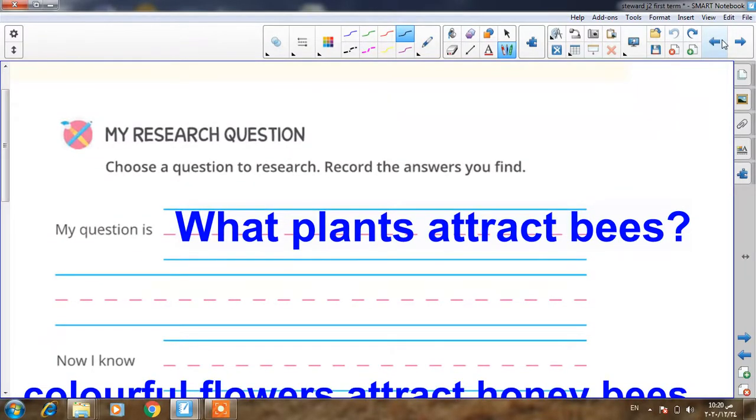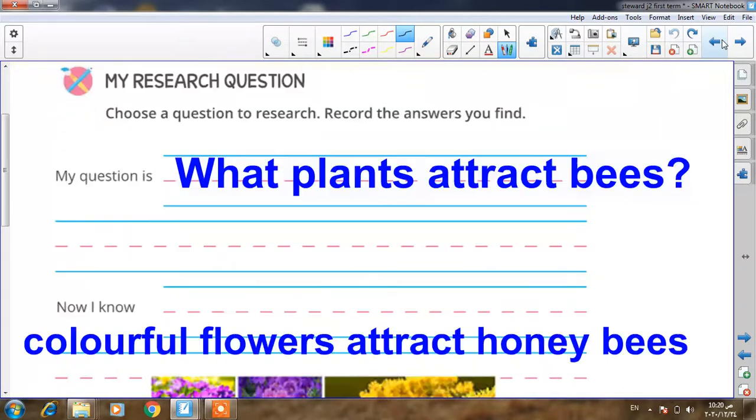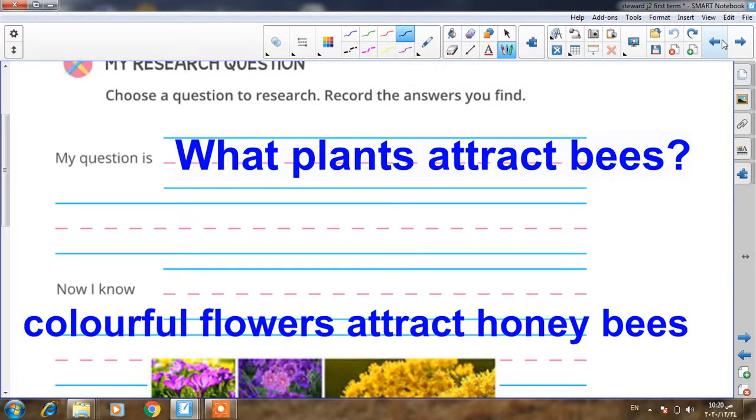Please write here. My question is, what plants attract bees? Again, what plants attract bees? How can I solve this problem? I will plant a type of plants or flowers that can attract the bees.